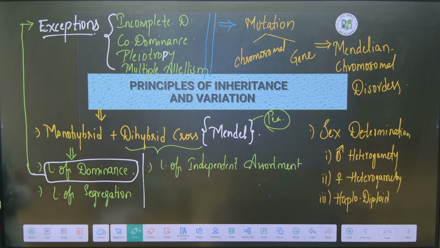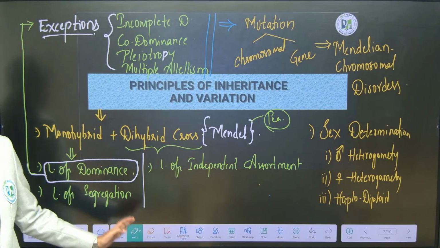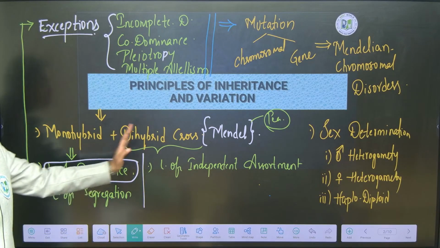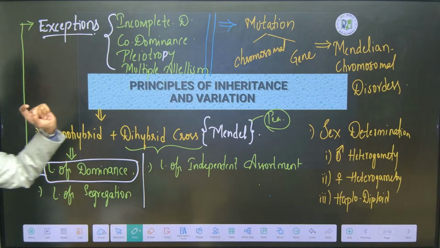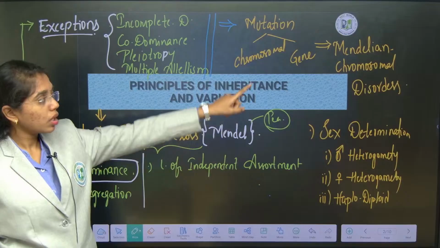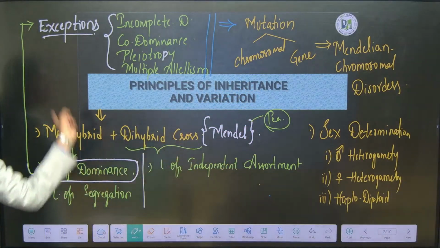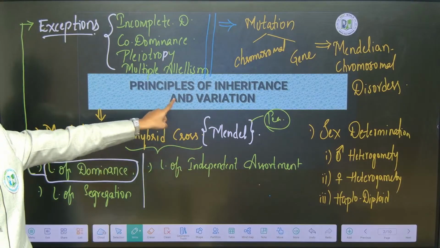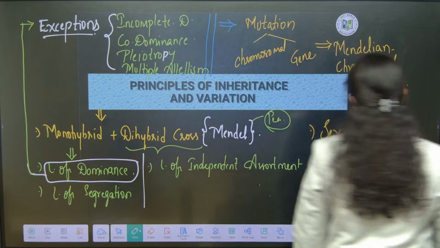Got the framework? First is monohybrid, dihybrid, then laws deduced from monohybrid cross, laws deduced from dihybrid cross, exceptions of law of dominance, then comes the concept of mutation, then disorders, pedigree analysis, sex determination. This is the complete picture of principles of inheritance and variation. Now we will get started with this.